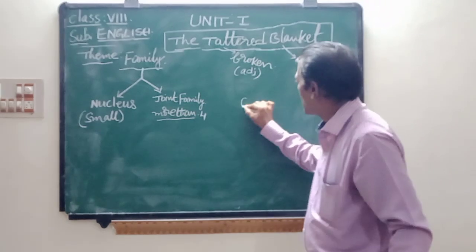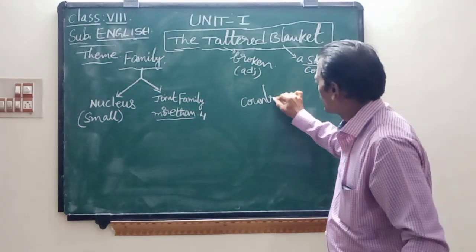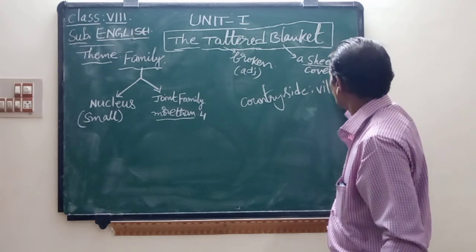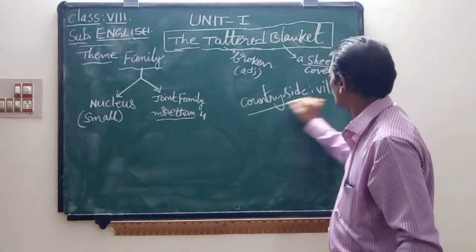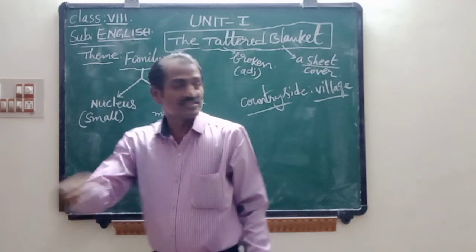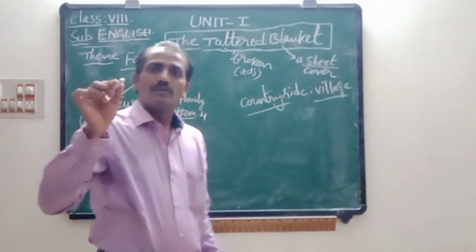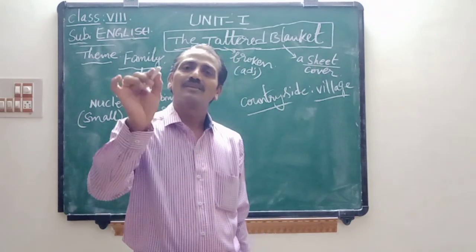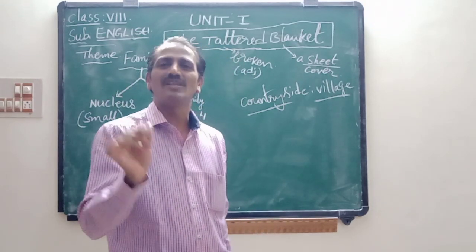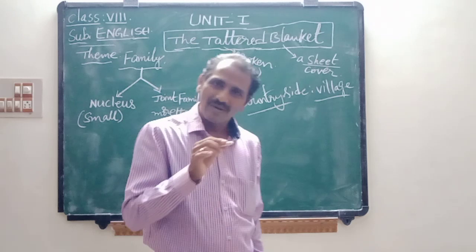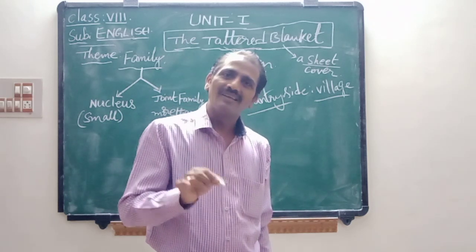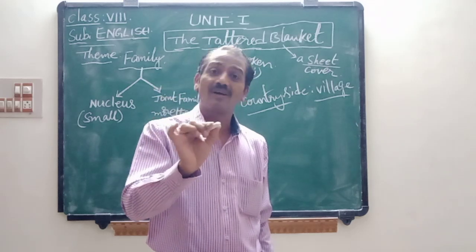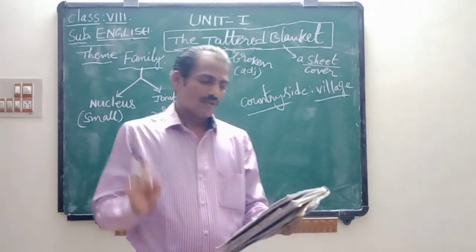Countryside means village. Generally, in abroad, in foreign countries, people do not call it village, they call it countryside. But in India, in our nation, we call it village only, not countryside.